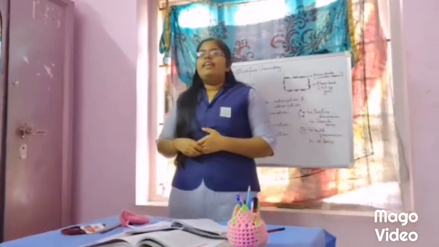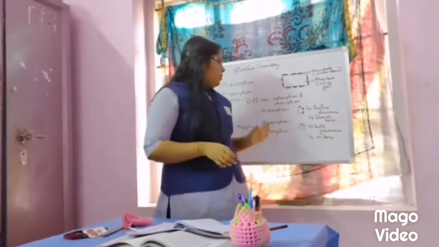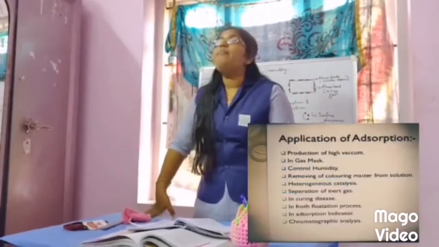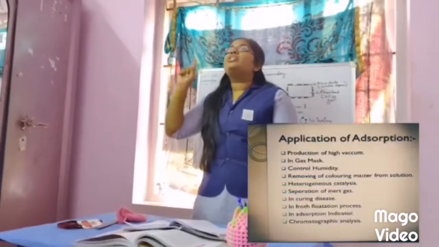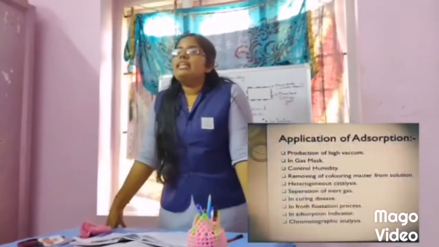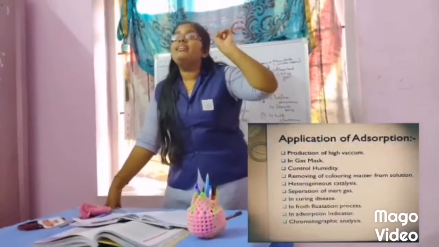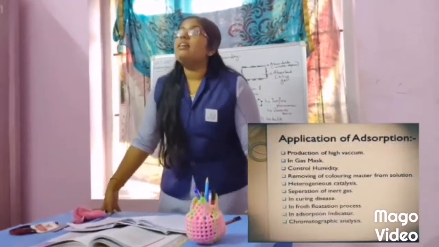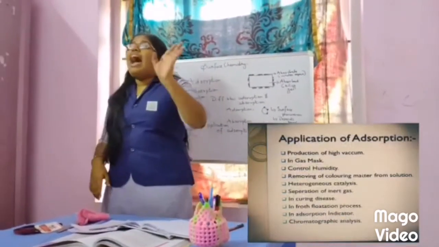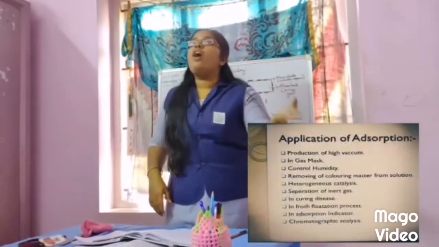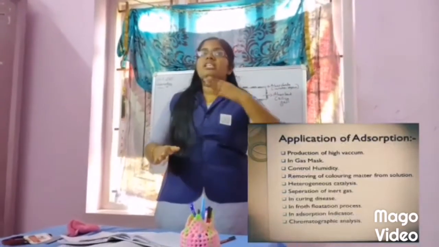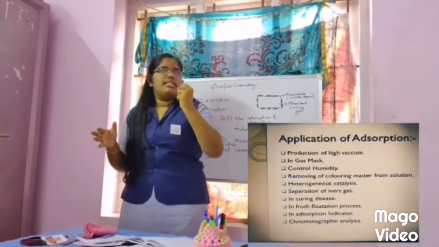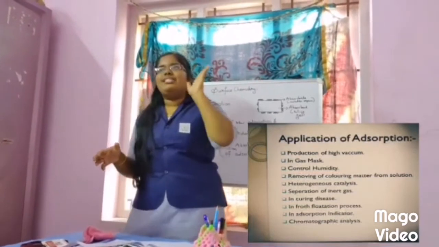The next thing is we can study some applications of adsorption. In your text, 10 applications are there. The first application is production of liquid hydrogen. The next is the gas mask. What is used in the gas mask is activated charcoal or a mixture of adsorbents. It is generally used to adsorb poisonous gas.